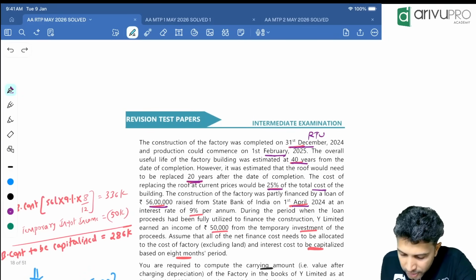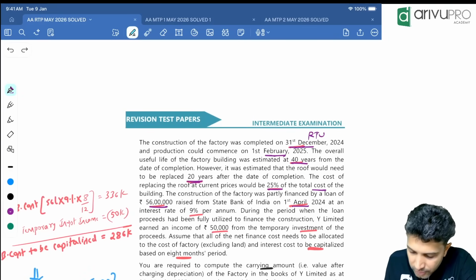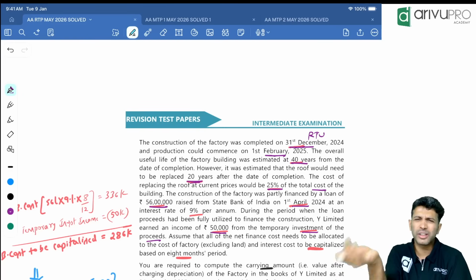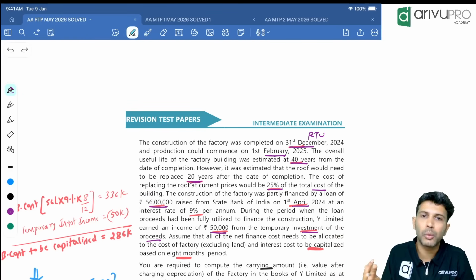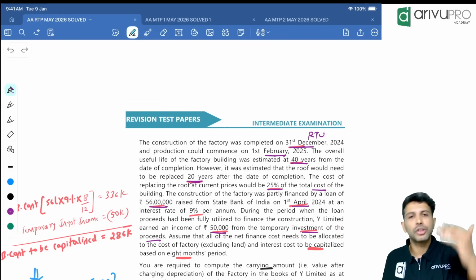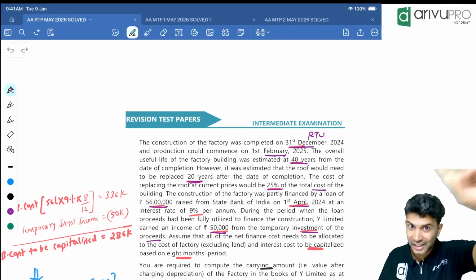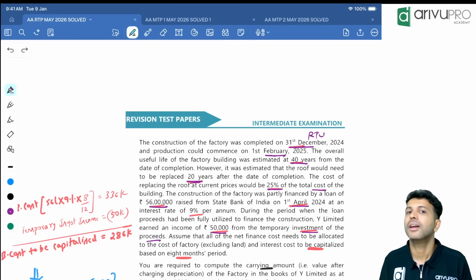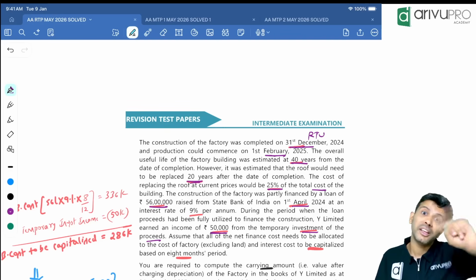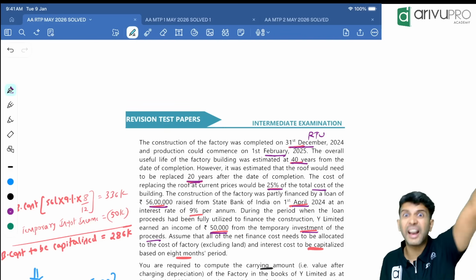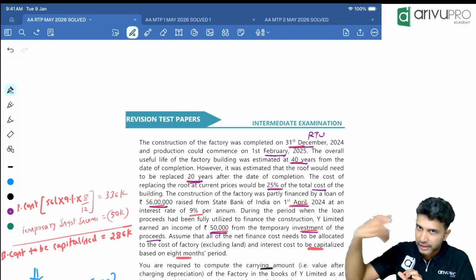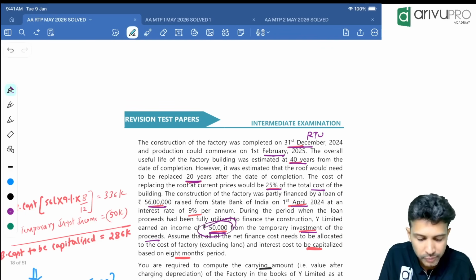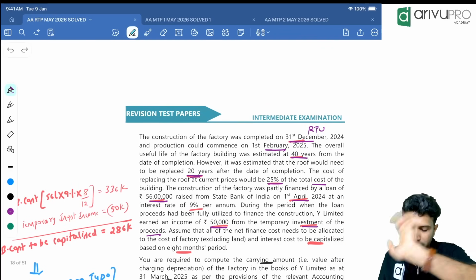During the period when loan proceeds had not yet been fully utilized to finance construction, Y earned an income of 50,000 from temporary investment of the proceeds. But do you think the entire loan of 56 lakh will be used for construction in one shot? No, in installments. So instead of keeping this 56 lakh loan money idle, they've invested it and earned temporary investment income. In the previous case, they had let out land and earned income. Here, the loan itself has been invested and earned temporary investment income of 50,000. So this temporary investment income you need to reduce.